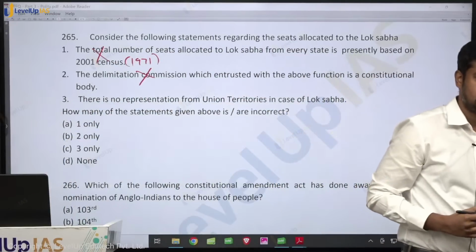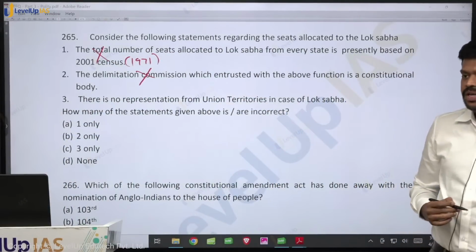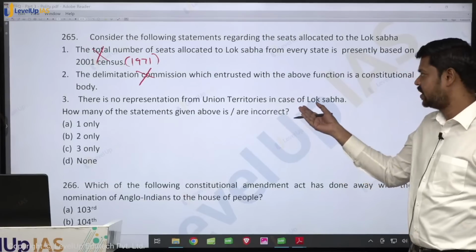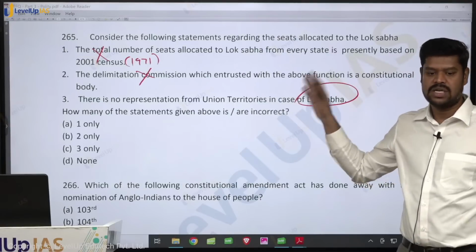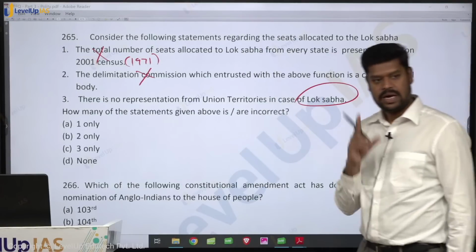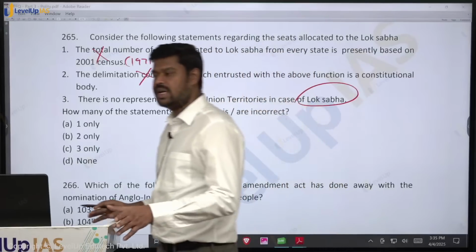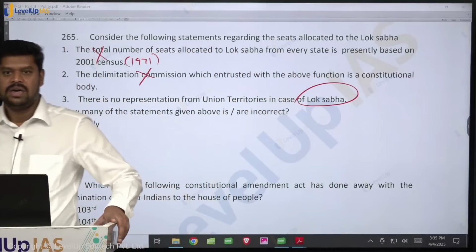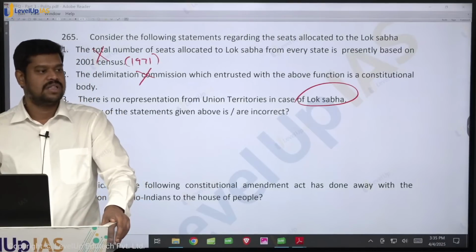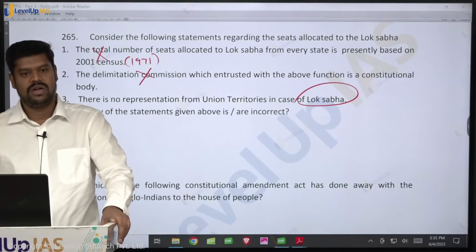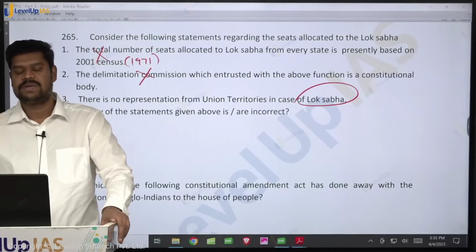In fact, all the union territories are represented in the Lok Sabha. At least 1 seat is given for every union territory in the Lok Sabha, but you can say that not all the union territories are represented in the Rajya Sabha. Only very few union territories are represented in the Rajya Sabha. What are the union territories that are represented in the Rajya Sabha?